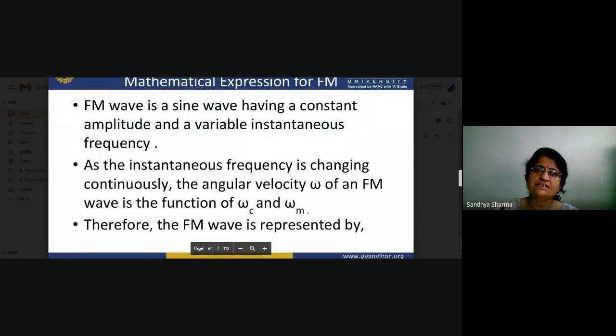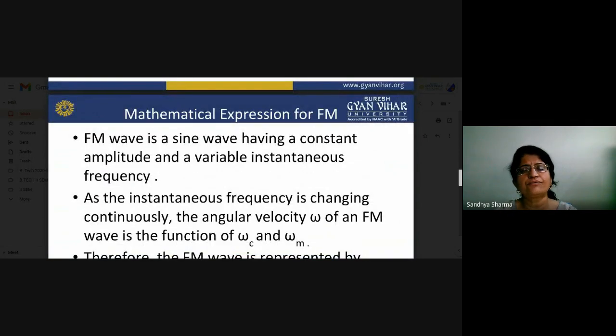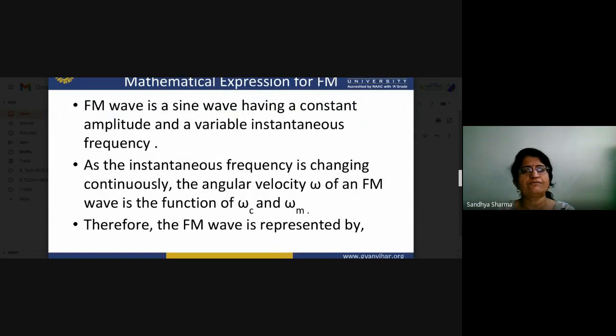Now we will see the general mathematical expression for the frequency modulation system. FM is a sine wave having a constant amplitude and a variable instantaneous frequency. Here the amplitude is constant in the frequency modulation system, but the frequency varies. As the instantaneous frequency is changing continuously, the angular frequency omega of the FM wave is a function of omega c and omega m.